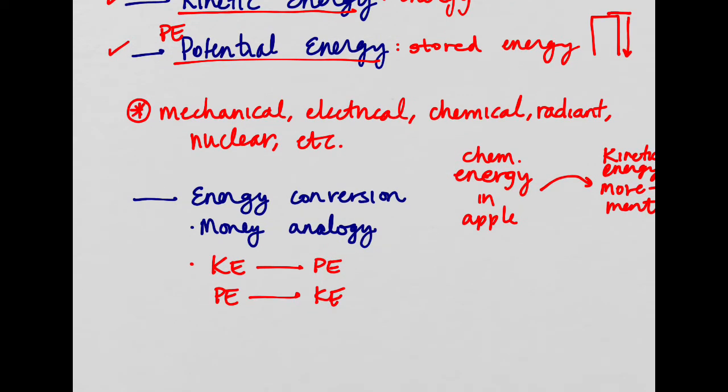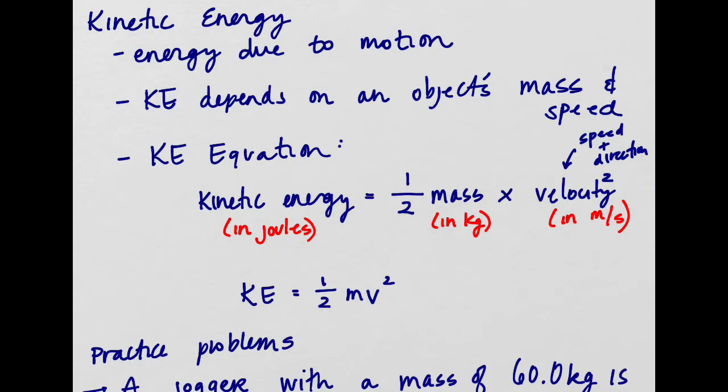So remember I said that we can convert energy from one form, from any of these forms to any of the others, or from kinetic energy to nuclear energy, or from potential energy to electrical energy. We can convert it from one form to another, just like we can convert coins with a dollar value to bills with a value, right? It's the same concept. So we can convert kinetic energy to potential energy. We can convert potential energy to kinetic energy. We can convert them to other types of energy, etc.